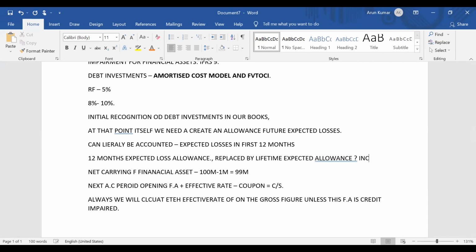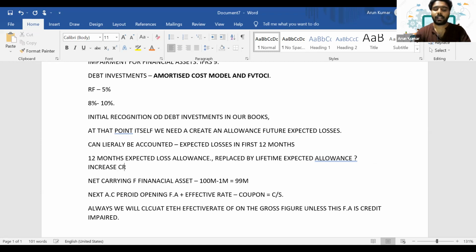If there is a significant increase in the credit risk of that financial asset, let's say there are chances that the borrower will enter bankruptcy, or the company from which we have taken this debt investment, that whole industry is facing some recession this time, like the whole industry is not performing well. So as a result, we can say that there is a higher chance of losing the money there. Are you getting it? So in that situation, this 12 months expected allowance will get replaced by a lifetime expected allowance.